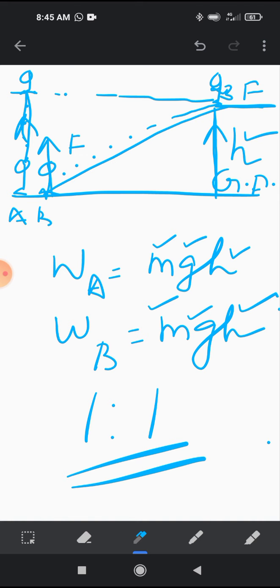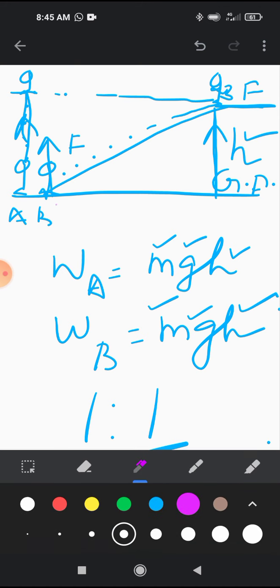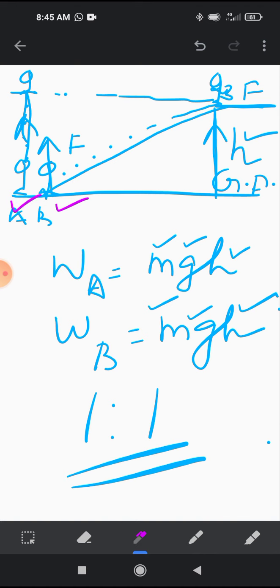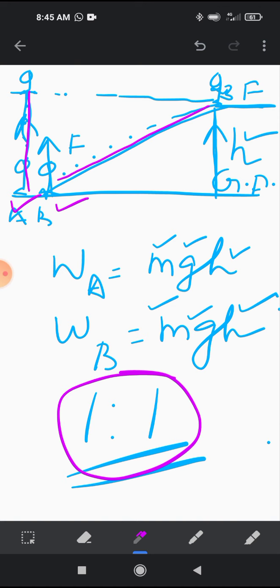Then you may have some confusion. The man who climbs the staircase in this case, he is B. This man is climbing the staircase. The man A is using elevator. Naturally, the man B will get exhausted because he is climbing the stairs. So he will feel tired or he will get exhausted. But the man who uses the elevator, he does not get exhausted. And here scientifically we are saying they are doing equal work. The matter here is, in the case of B, the man who climbs the stairs, he does a work of mgh by his own. He himself does the work.